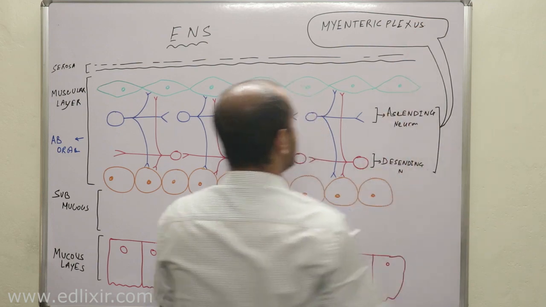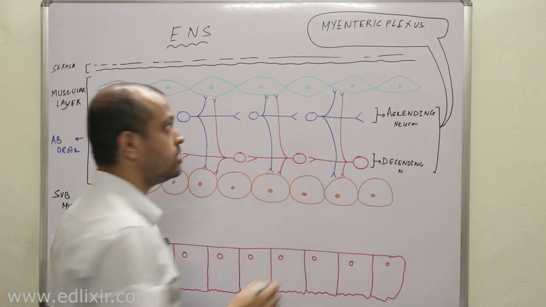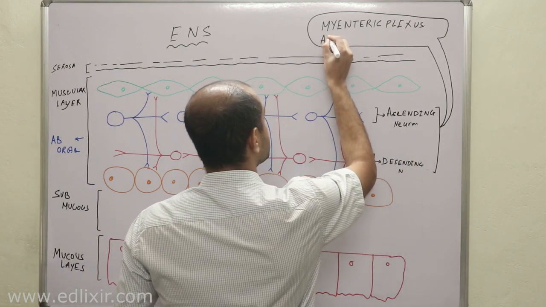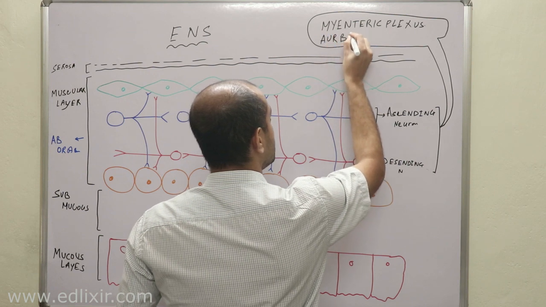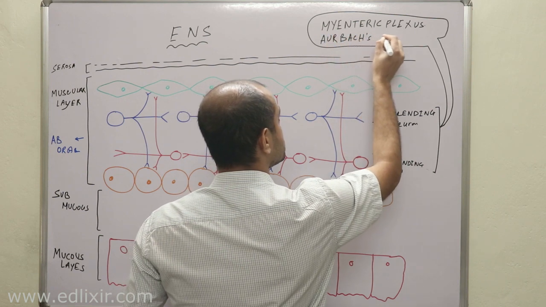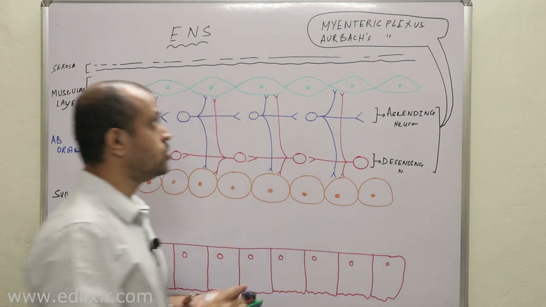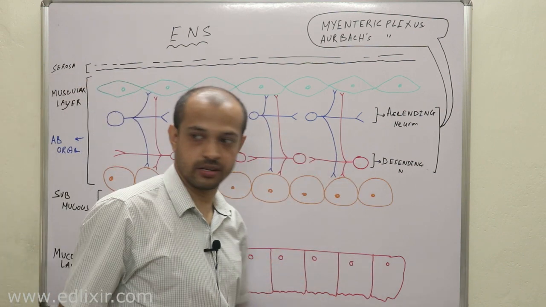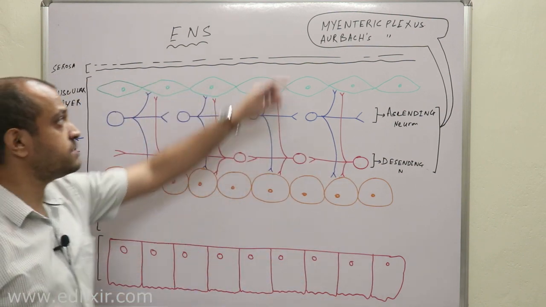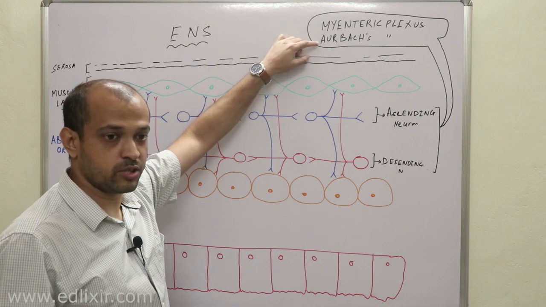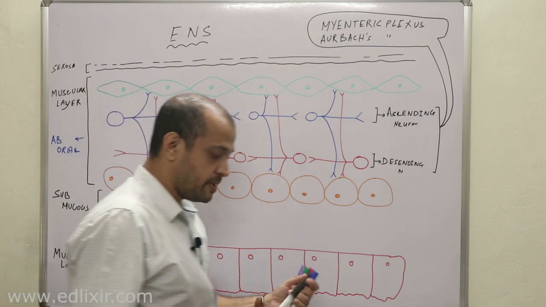Now listen, there is another name for this myenteric plexus, which is called Auerbach's plexus, probably named after the person who identified this particular nerve net. So the myenteric plexus or Auerbach's plexus actually helps in peristaltic movements.